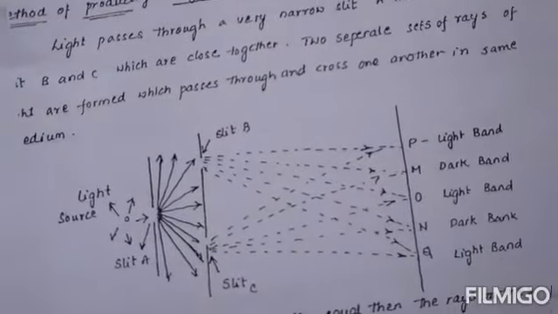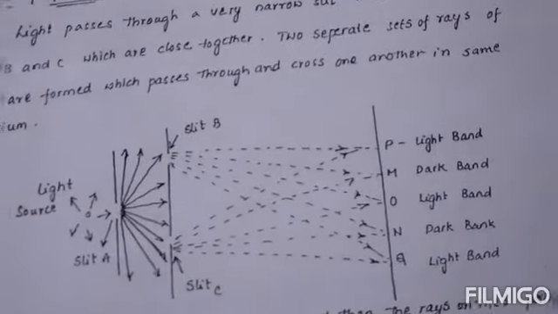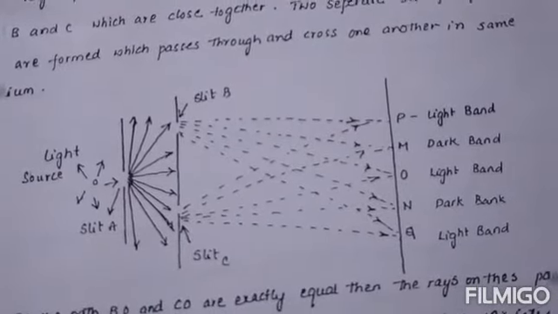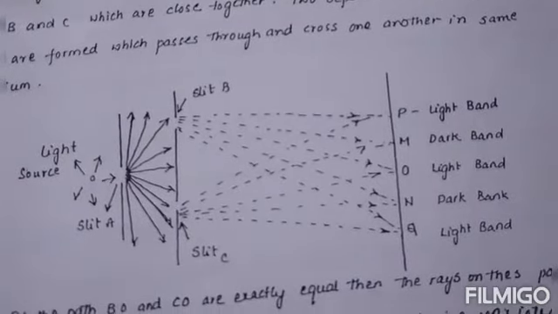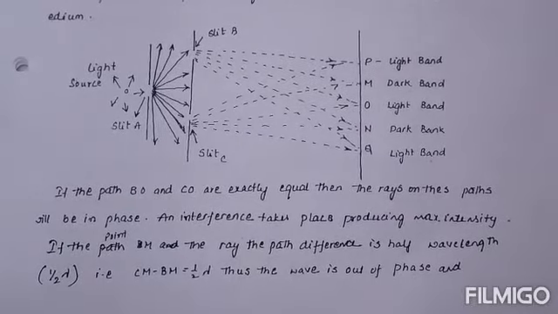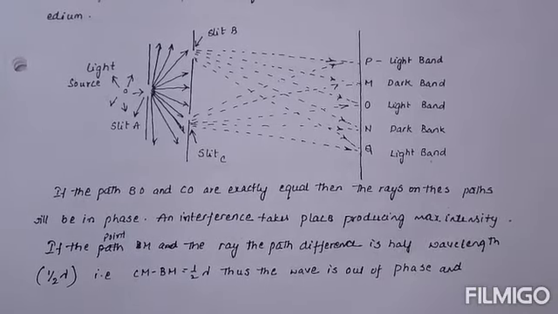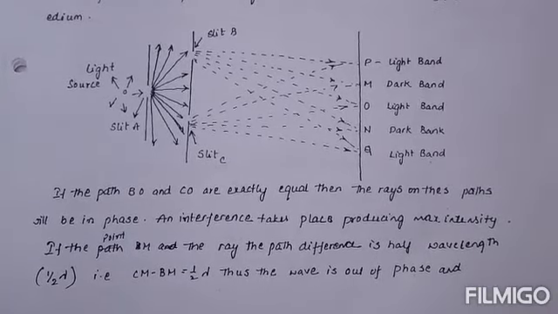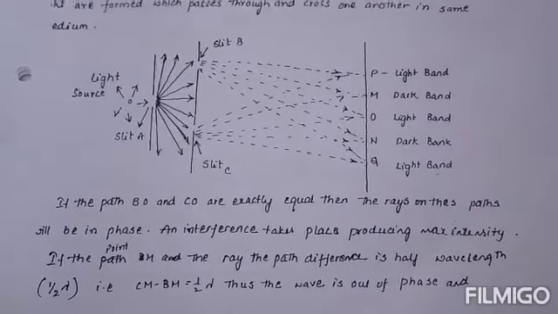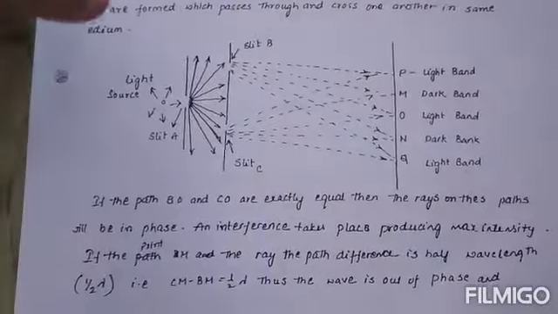We take the points P, M, O, N and Q. P is a light band, M a dark band, O a light band, N a dark band and Q a light band, with different phases and different measurements. If the paths BO and CO are exactly equal, the rays will be in phase. Interference takes place producing maximum intensity; at point M the path difference is half of the wavelength lambda. This is the wavelength we use in interferometers.